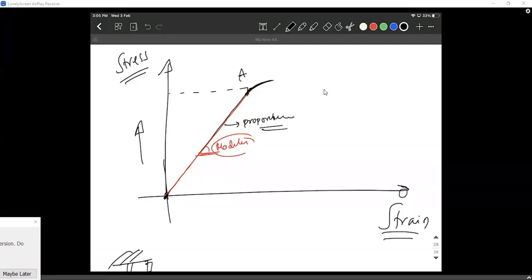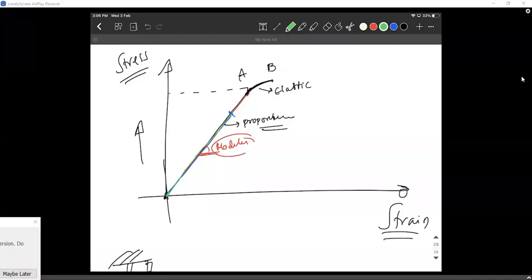The whole idea is, up to the point A, the line is clearly proportional. So that is why you get a straight line. You simply get a straight line. But up to point B, it is elastic, which means, let us just say I increase the stress and I leave it. It comes back following the same line. It goes up, and at some point I removed the weight. So it has to follow the same graph. It has to end at the same point. I hope you're getting my point.